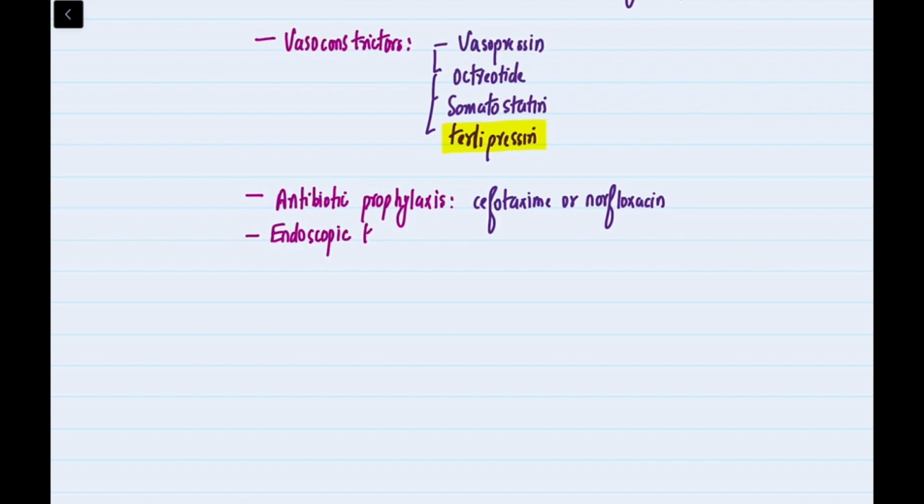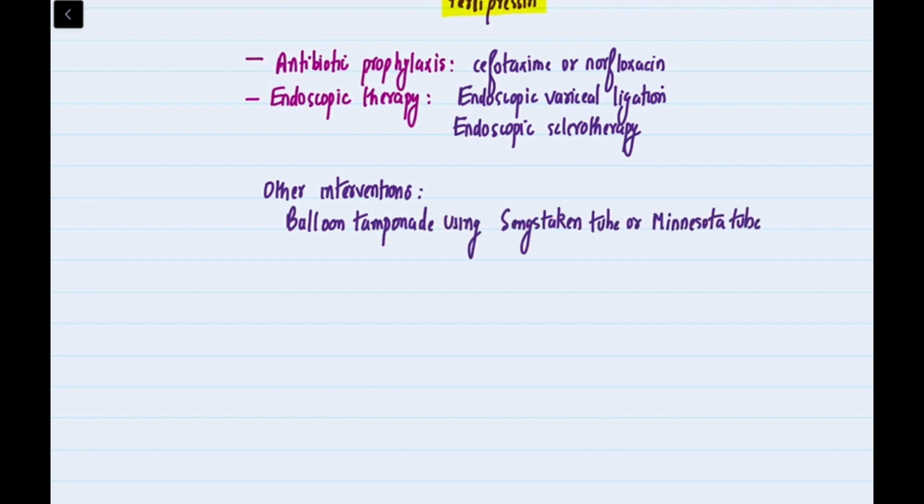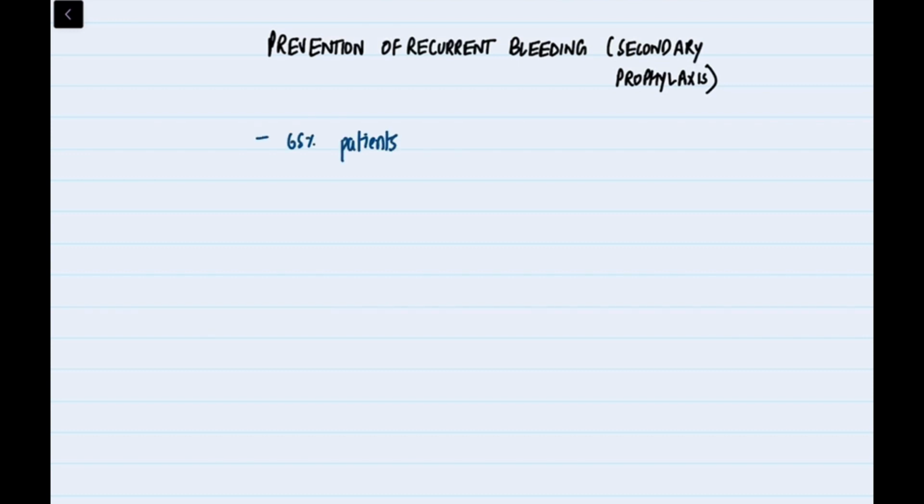Endoscopic therapy options include endoscopic variceal ligation, endoscopic sclerotherapy. Other interventions may include balloon tamponade using a Sengstaken tube or Minnesota tube, transjugular intrahepatic portosystemic shunt, TIPS. Prevention of recurrent bleeding, secondary prophylaxis. Approximately 65% of patients experience recurrent bleeding within 1 year after the initial bleed.